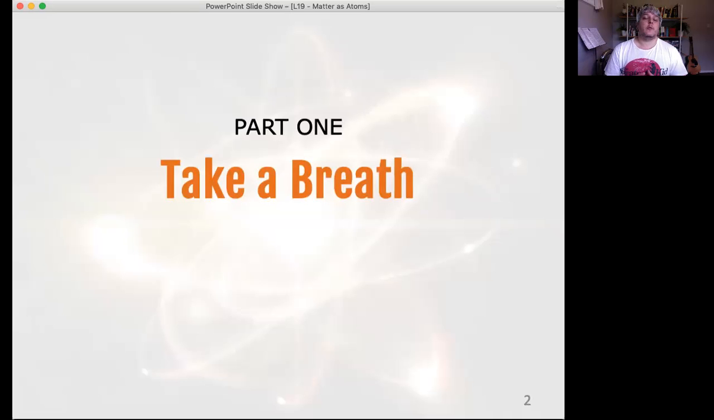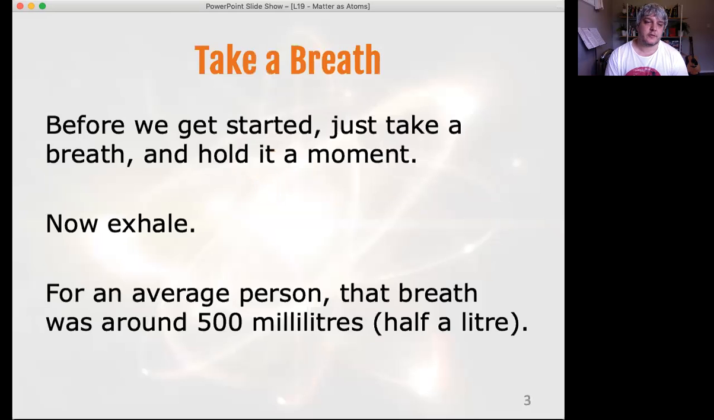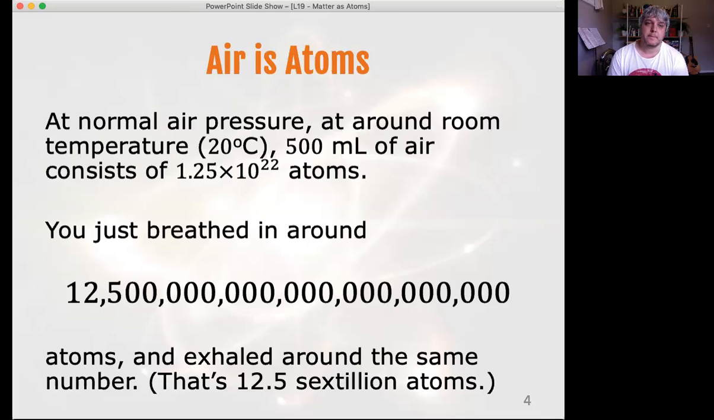First though, before we do any of that, I want you to just take a breath. Take a deep breath in, and then release it. Now we're going to think about that breath that you just took. So you've hopefully just done that. For the average person, that breath was around about half a litre. That's an average lung capacity, about half a litre.